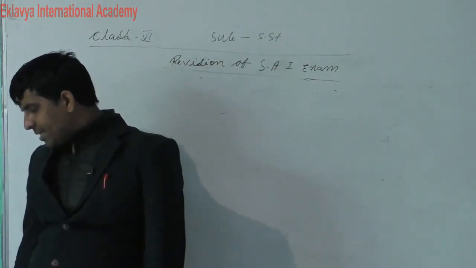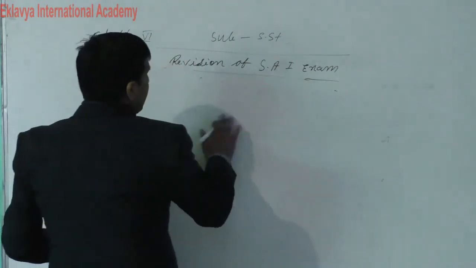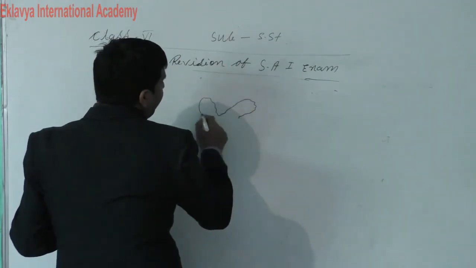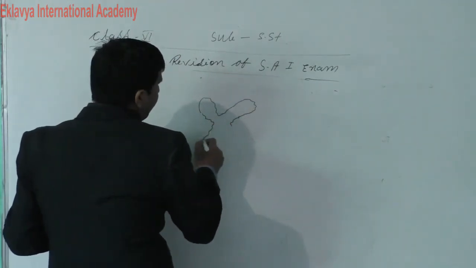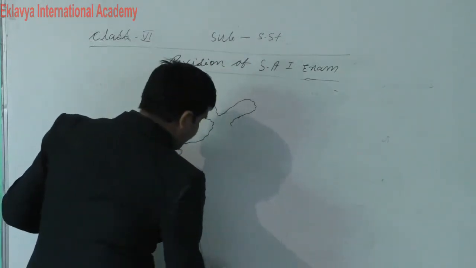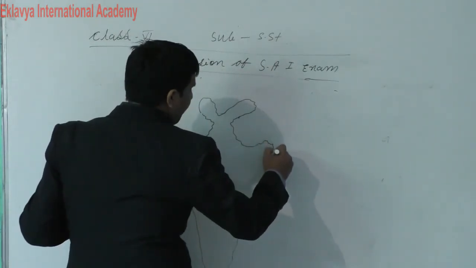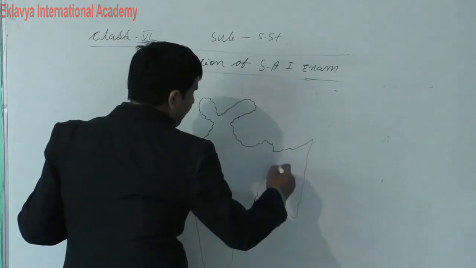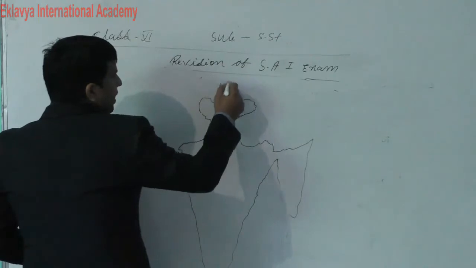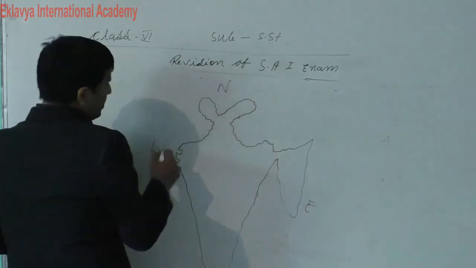Dear students, for the following states: Rajasthan, Gujarat, Kerala, Bihar, you have to make this type of Indian map. Here north, south, east and west.